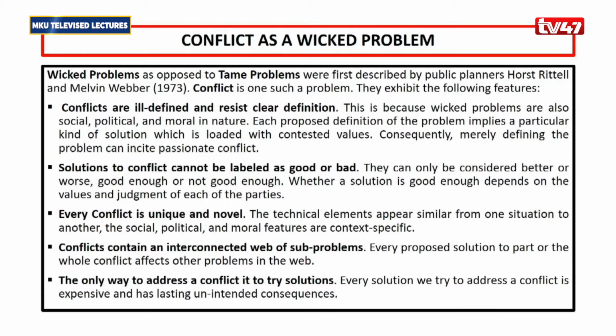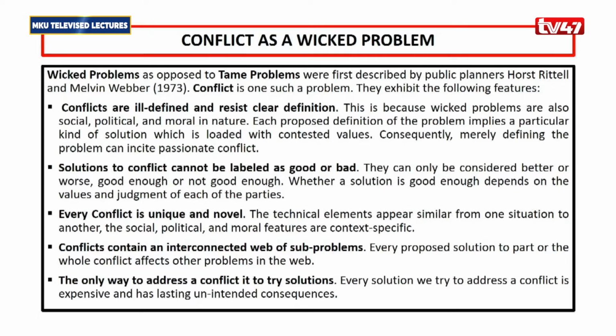First, we begin by looking at conflict as a wicked problem. We are using the term wicked as opposed to the term problem, because conflict is a social problem and therefore has different dimensions.